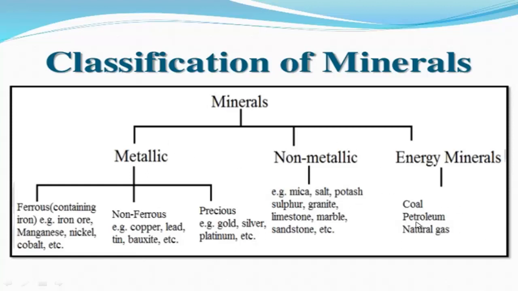Now liquid minerals: petroleum is present in liquid state, so you can say this is a liquid mineral. Natural gas is an example of gaseous minerals. Like this way, on the basis of physical state also we can categorize minerals in these three types.